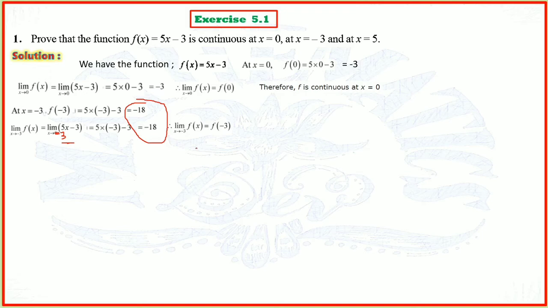So since the limit x tends to minus 3 of f of x equals f of minus 3, hence the function is continuous at minus 3.